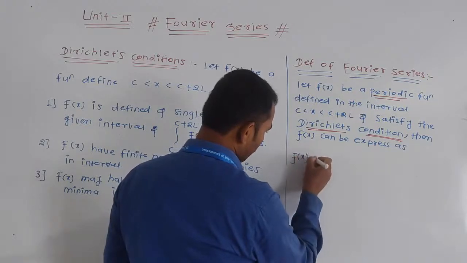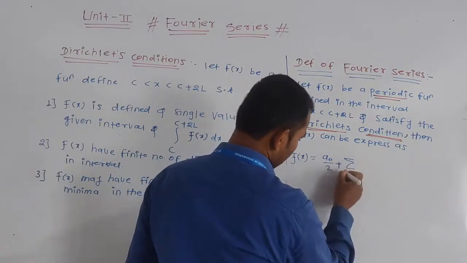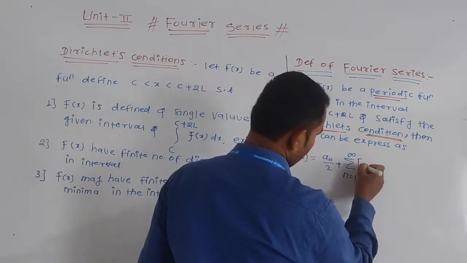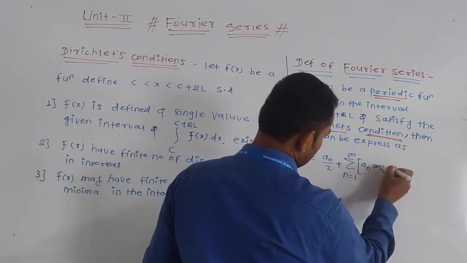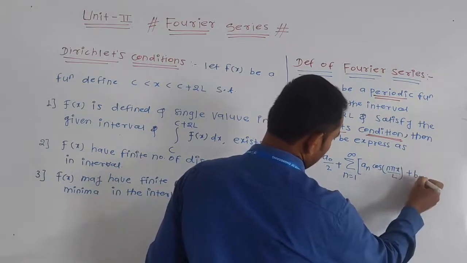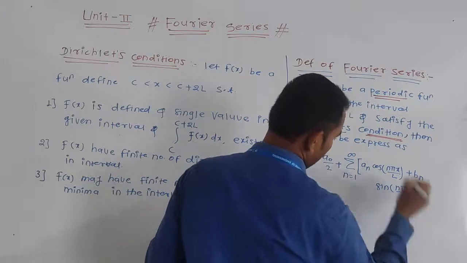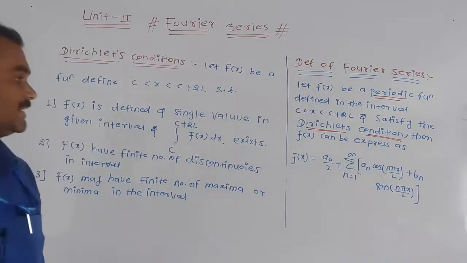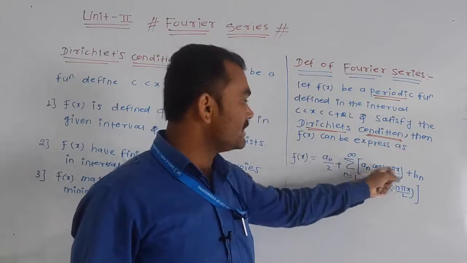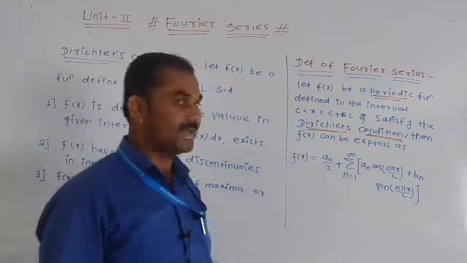f of x is equal to a0 divided by 2 plus summation n from 1 to infinity, in bracket, an cos n pi x upon L plus bn sin n pi x upon L. Okay, this is your definition of Fourier series.